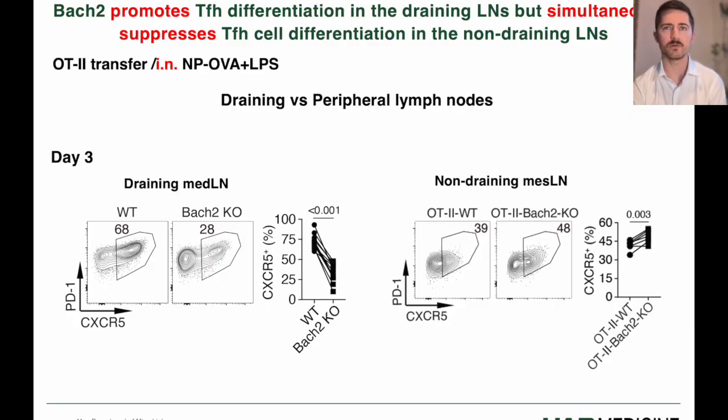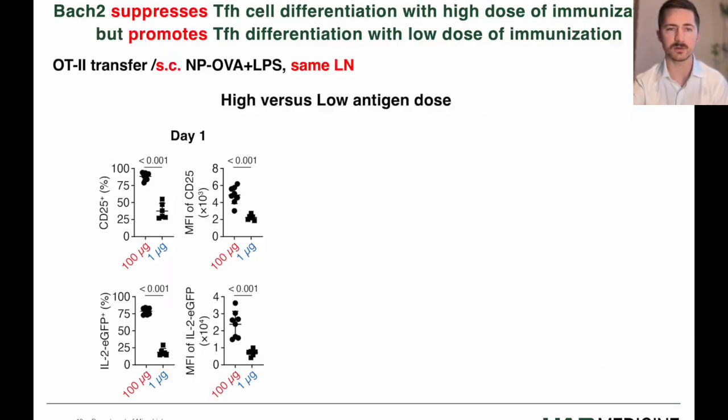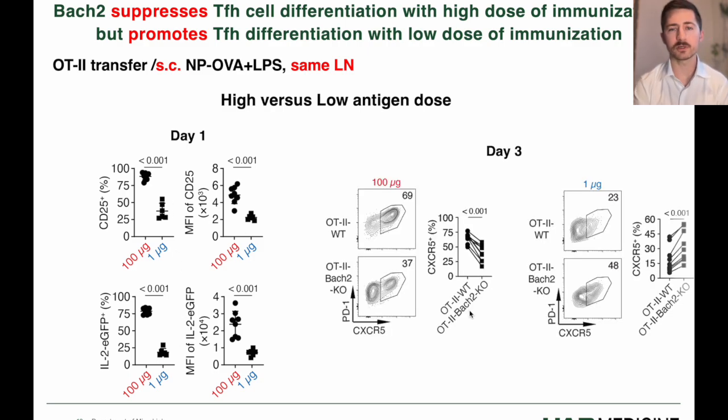So to test this, we focused on the same draining lymph node and used a high and a low dose of antigen. And indeed, we found decreased amounts of CD25 and IL-2 in the low antigen dose. And looking at TFH differentiation, in the high dose setting, BACH2 promoted TFH, and in the low dose setting, BACH2 inhibited TFH. So what's going on here? How could BACH2 have this bidirectional function?